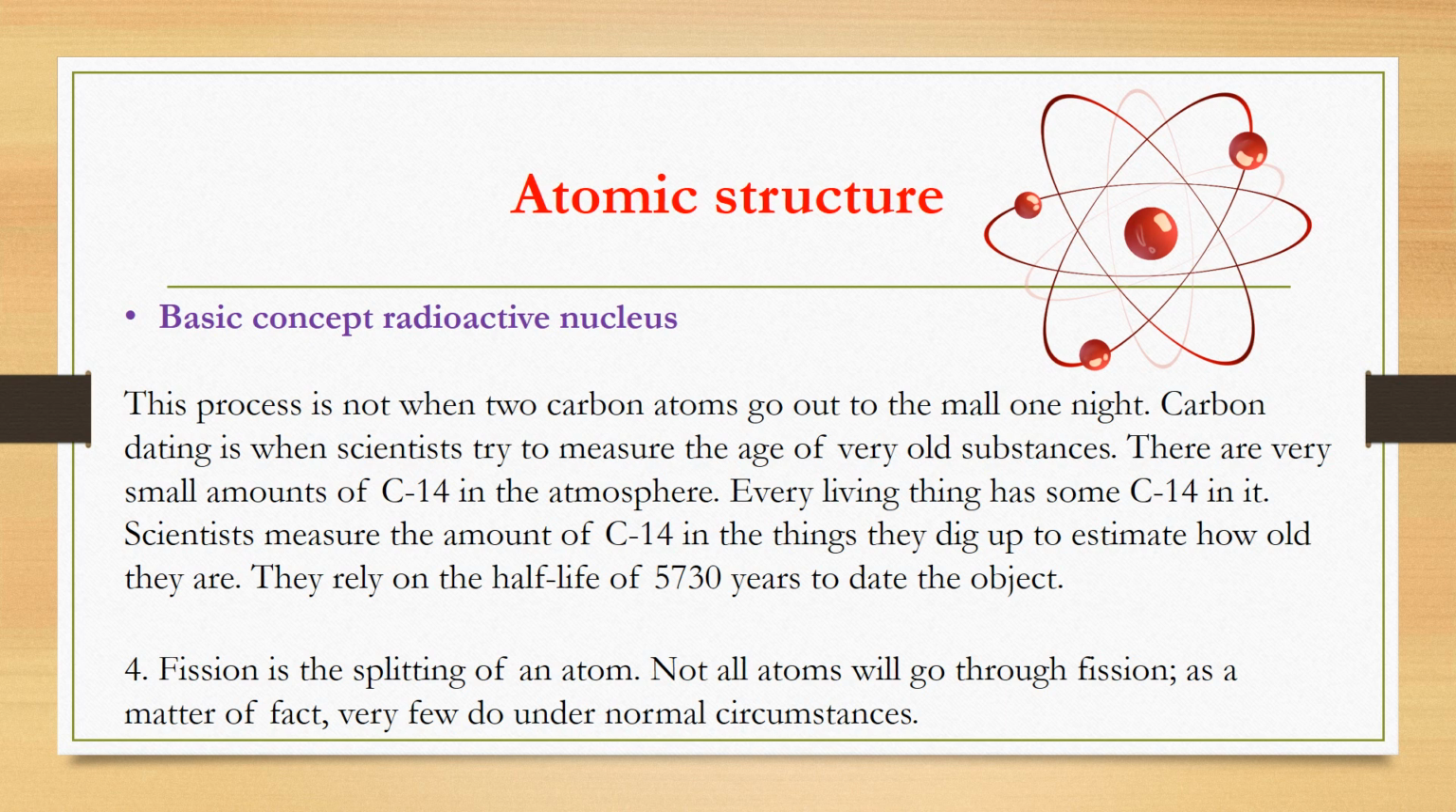Carbon dating is when scientists try to measure the age of very old substances. There are very small amounts of C14 in the atmosphere. Every living thing has some C14 in it. Scientists measure the amount of C14 in the things they dig up to estimate how old they are. They rely on the half-life of 5,730 years to date the object.